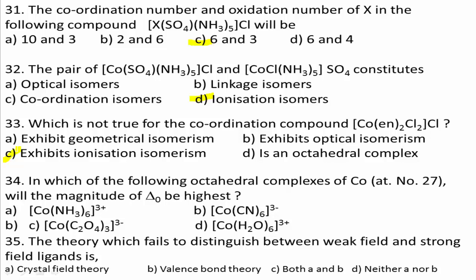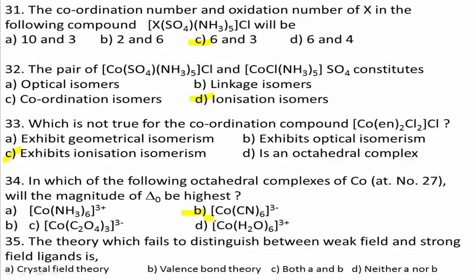A strong field ligand has the highest delta O. Increasing field strength is CN- greater than NO2- greater than en greater than NH3 greater than C2O4 2- greater than H2O greater than F- greater than Cl- greater than Br- greater than I-. Therefore, Co(CN)6 3- is the right answer. The correct answer for this question is option B, Co(CN)6 3-.